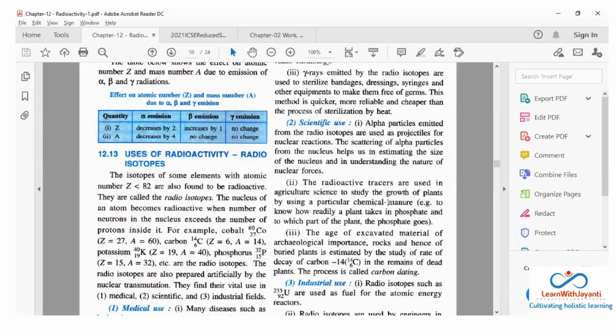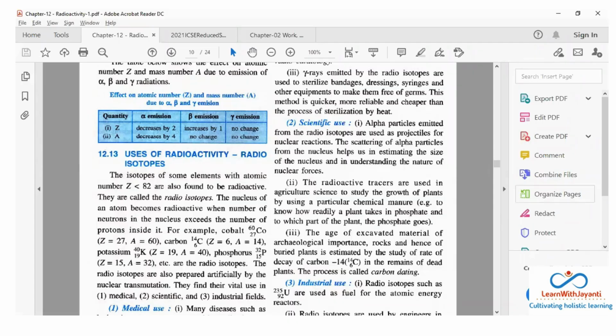The radioactive tracers are used in agriculture science to study the growth of plants by using a particular chemical manure. So you want to know how much the plant takes in phosphate. Phosphate is a mineral. So how much it is consuming and which part it is going to. This is just one example. They can study using tracers any usage of minerals. ये तो सिर्फ फॉस्फेट की बात हो रही है, बहुत सारी चीजें, कैल्शियम कितना लेता है, सोडियम कितना लेता है, पोटेशियम कितना लेता है.